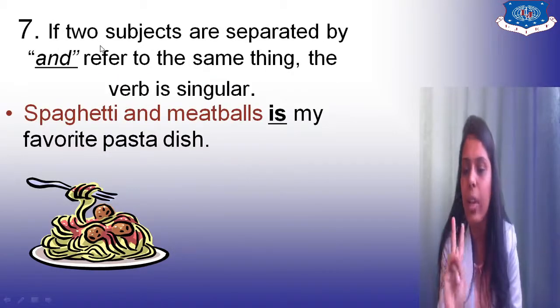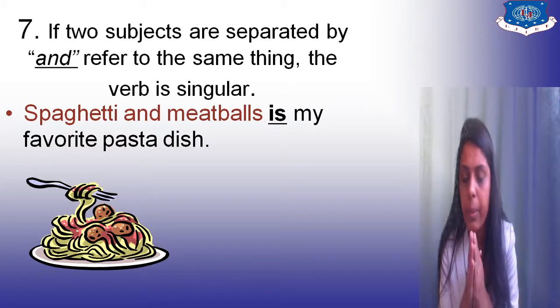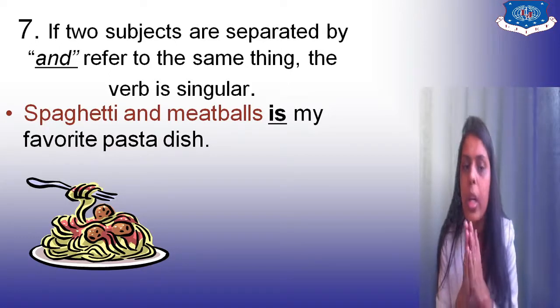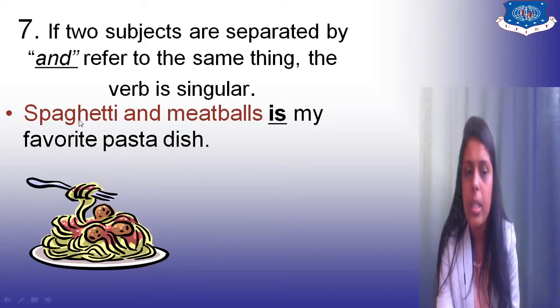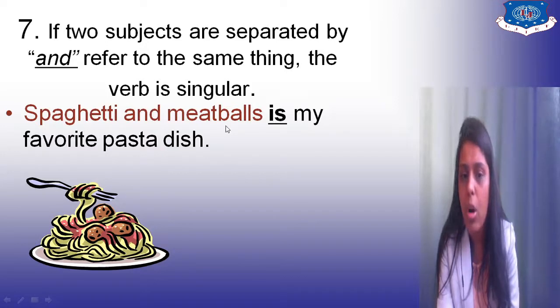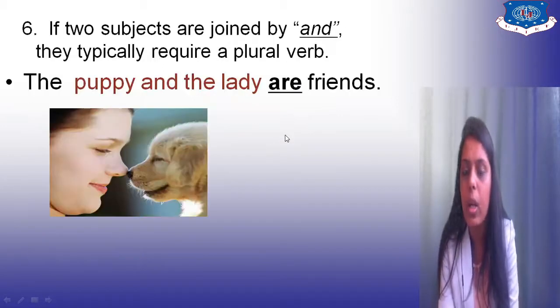Here you can see the seventh rule of subject verb agreement. If two subjects are separated by and, as earlier also the subjects were separated by and, but here what is the difference? If two subjects separated by and refer to the same thing, the verb is singular. For example, here you can see, the spaghetti and meatballs is my favorite pasta dish. So what they have done, they have utilized a singular verb. Earlier it was told that you have to utilize a plural verb when two subjects are joined by and.